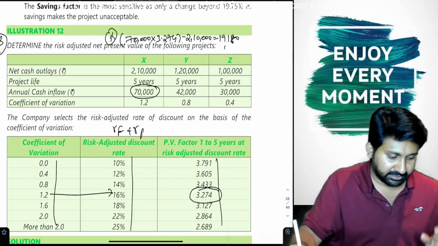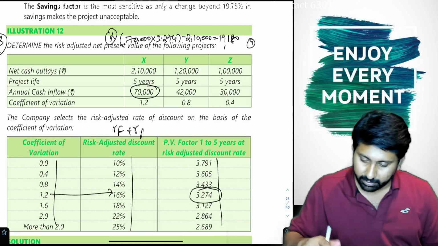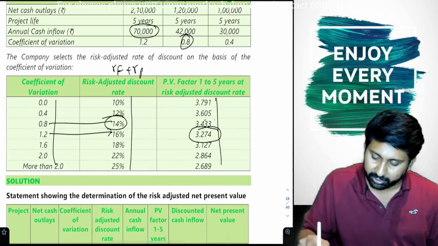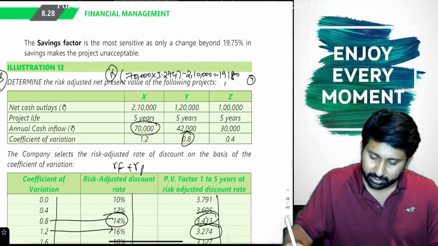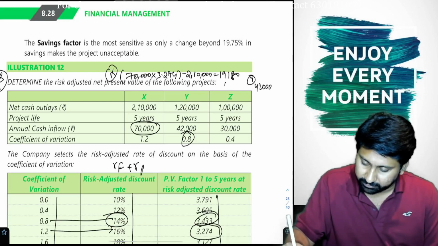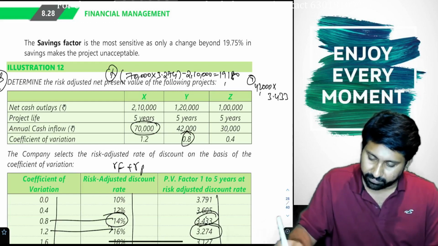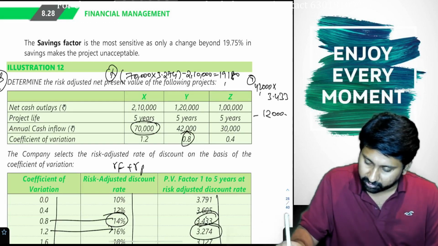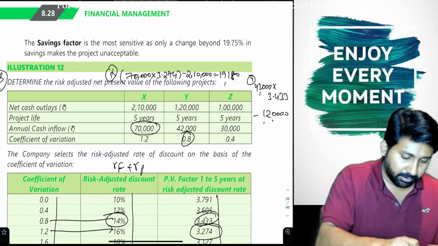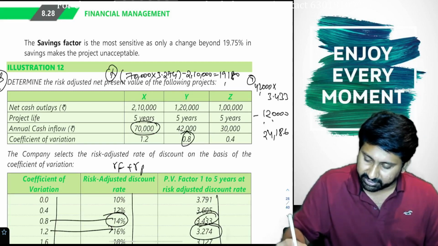Okay. Next, let's do it for Y. 0.8, 14%, 3.433. Every year I will get 42,000. 42,000 into the annuity factor 3.433 minus 1,20,000 gives 24,186.